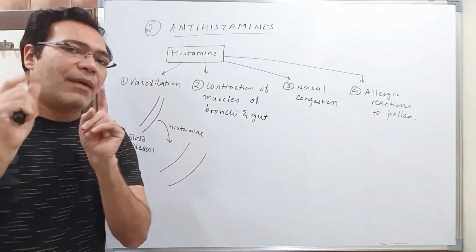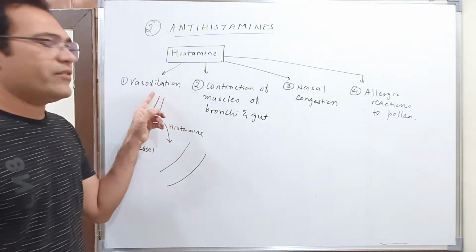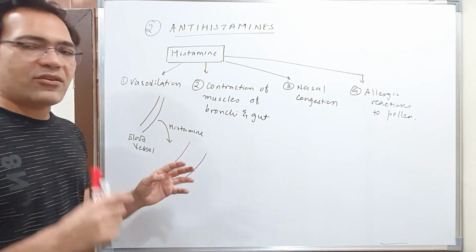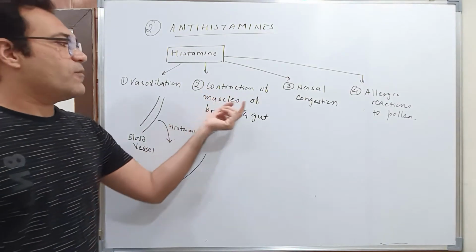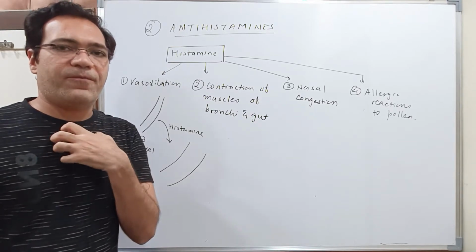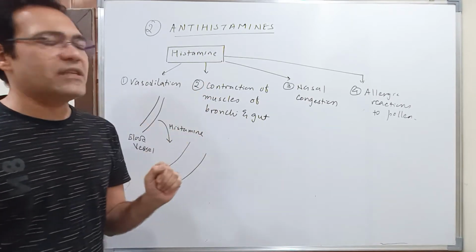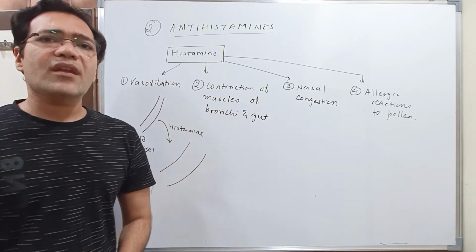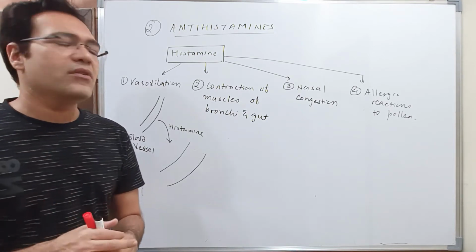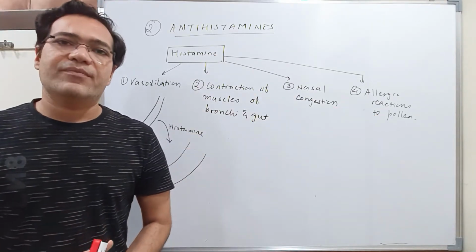Just think what happens in allergic reactions. There is reddening of the skin. That reddening of the skin is because of vasodilation, so more and more blood can rush to that particular part. Then contraction of muscles of bronchi and gut: asthma patients feel a sort of congestion or contraction in their bronchi or chest cavity. That is because of histamine. Nasal congestion: when you suffer from common cold, your nose feels choked up. That is also caused by histamine, and it is responsible for various allergic reactions in your body.